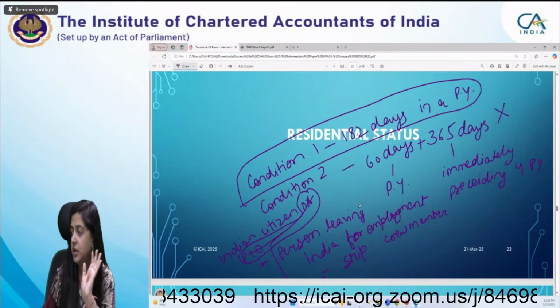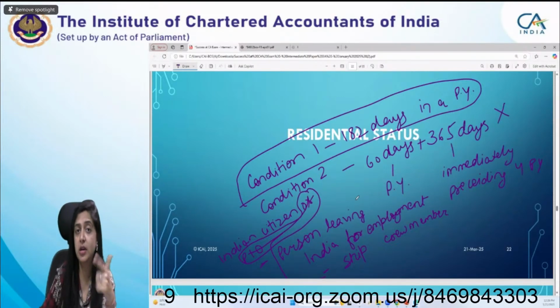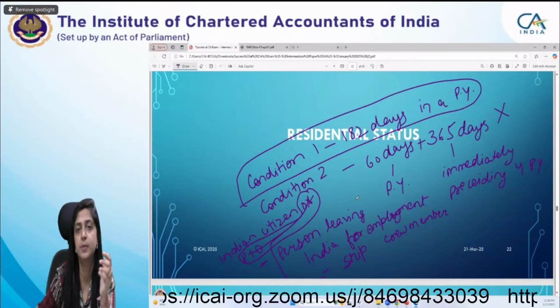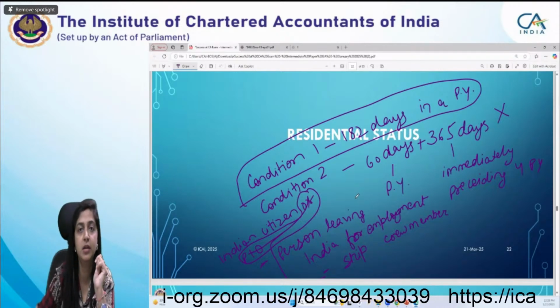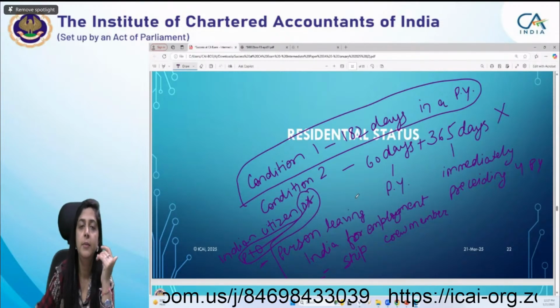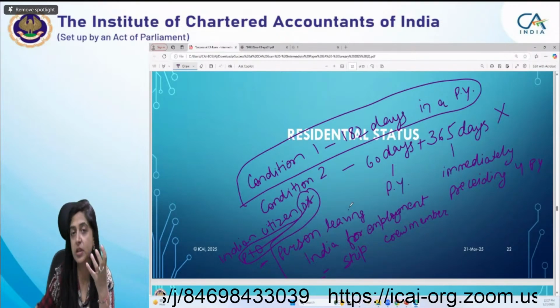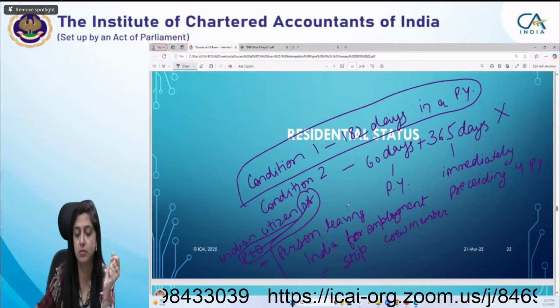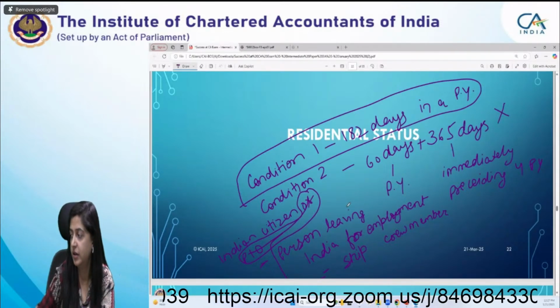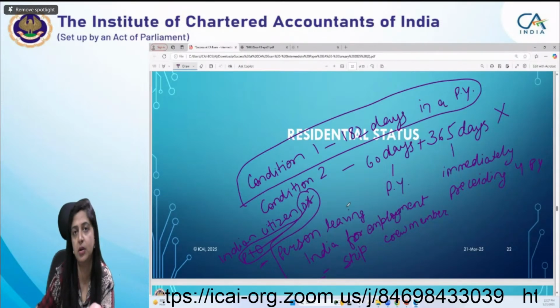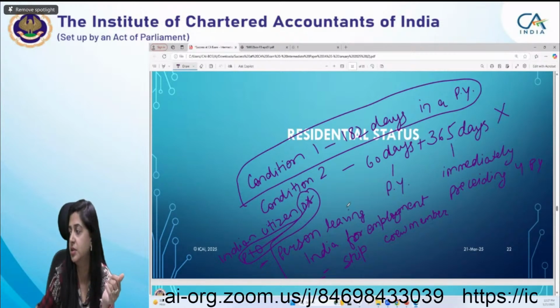Is this clear? Because the third exception has many tricks and many confusing conditions. So if these two conditions are okay, then I'll move to the third condition.